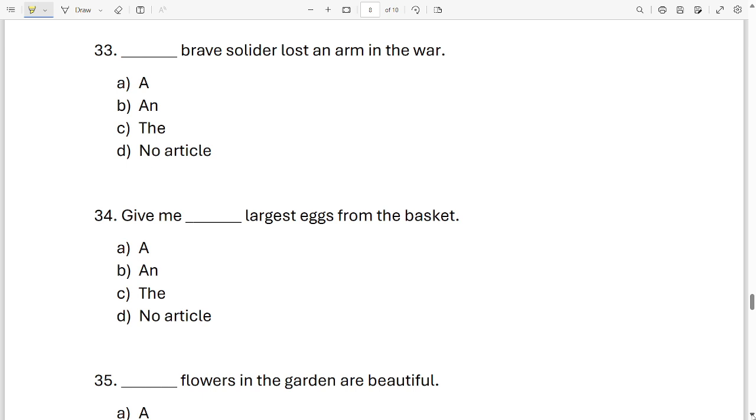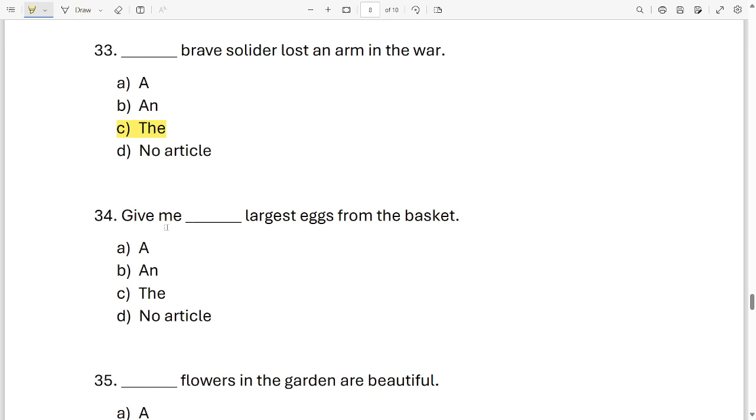Sentence 33. Dash brave soldier lost an arm in the war. Which word will come in this blank? Is it a, is it an, is it the, or no article is required in this sentence? It is option C. The brave soldier lost an arm in the war.